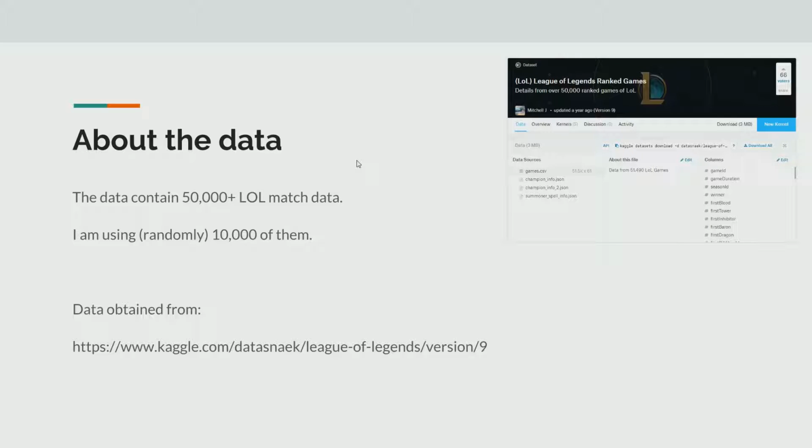The data is obtained from a website called cargo.com. It contains more than 50,000 League of Legends match records. I'm only using 10,000 of them, however, because using all 50,000 is too much, and running each algorithm will take more than 10 minutes. This is not very efficient.